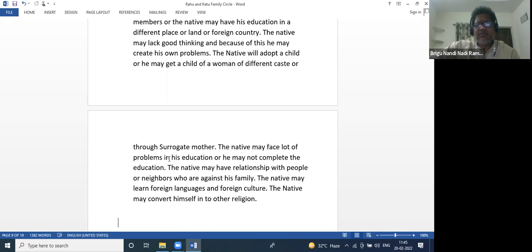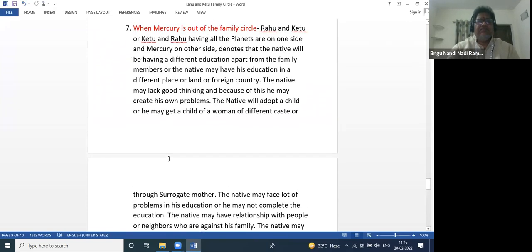Generally in their horoscopes, Mercury will be outside. Mercury here denotes the language and culture of other people. Mercury is a mixed religion, so the native may convert to another religion also. The possibility is there.